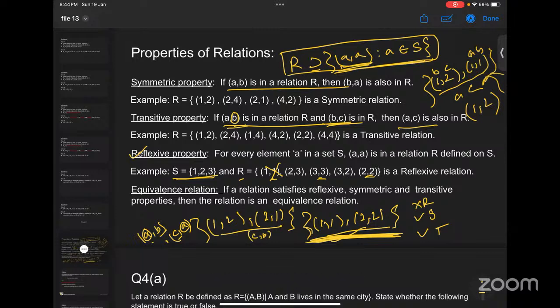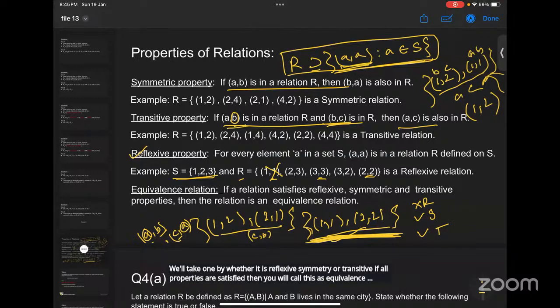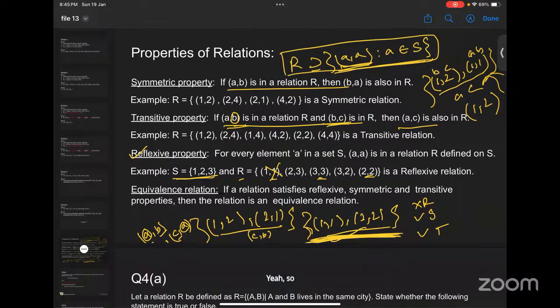Okay, is it fine for all of you? Yes, ma'am. And an equivalence relation means a relation that is reflexive, symmetric, and transitive. We will check one by one whether it is reflexive, symmetric, or transitive. If all the properties are satisfied, then we will call this an equivalence relation. Can you please explain once again the reflexive property? Yes.